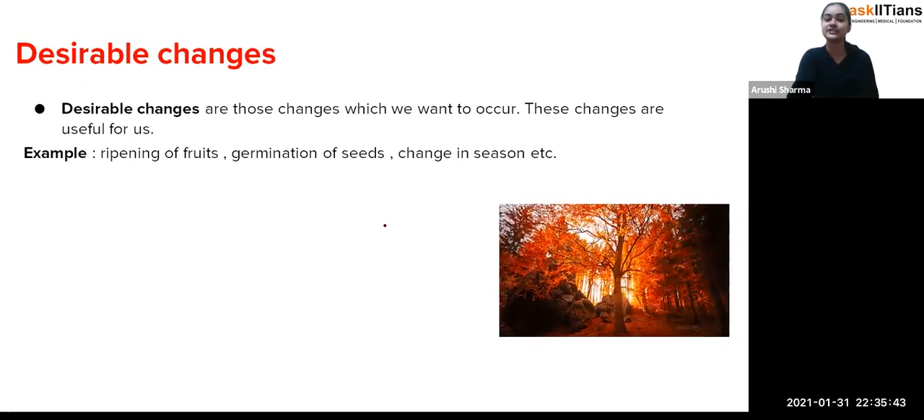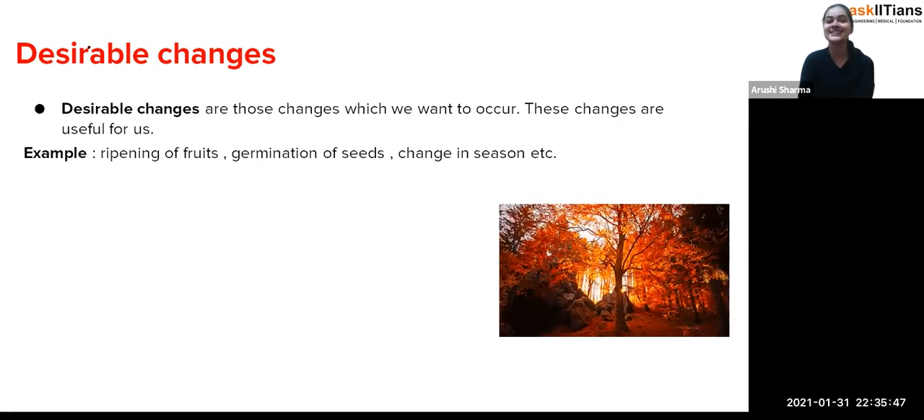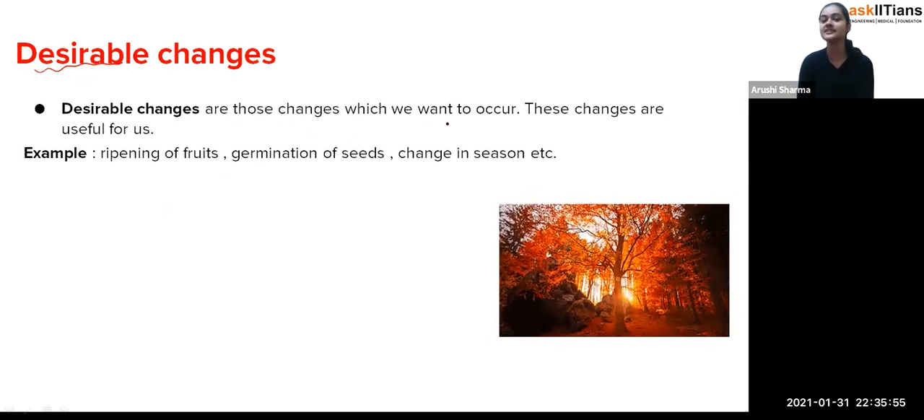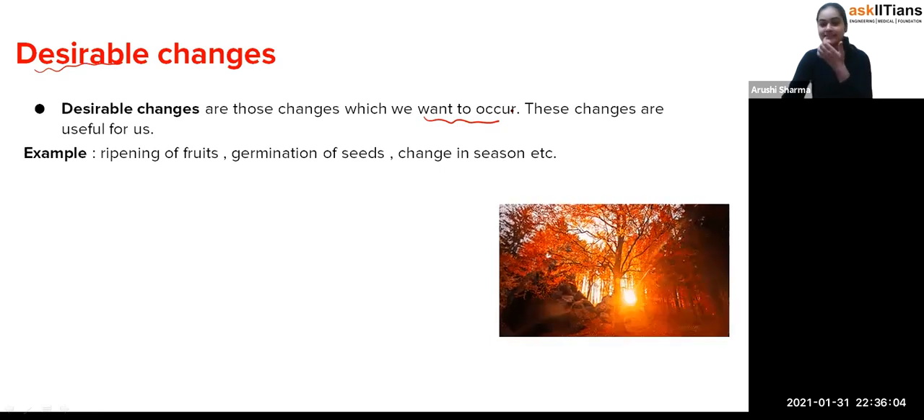So first, it is the desirable changes. So desirable changes are what? The changes which we desire, which we want to occur. Okay, so desirable changes are those changes which we want to occur. For example, there is a potato.